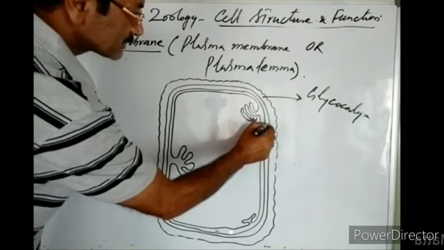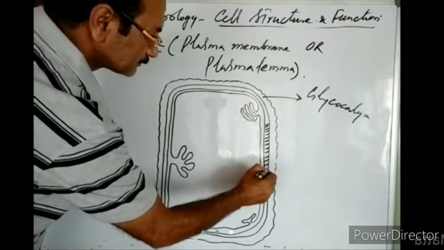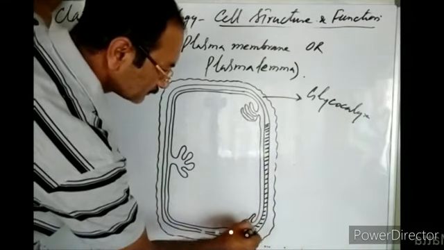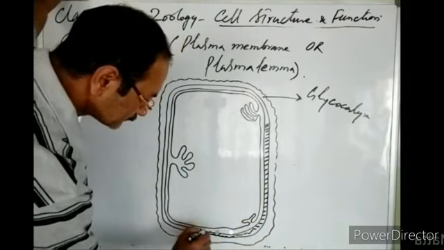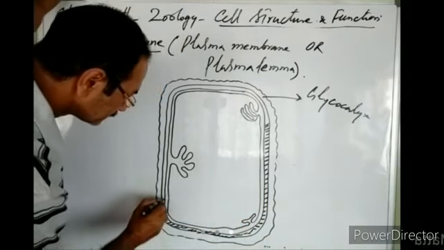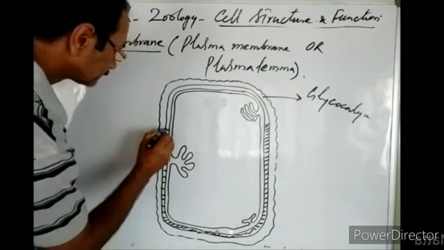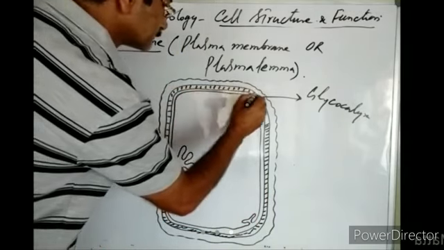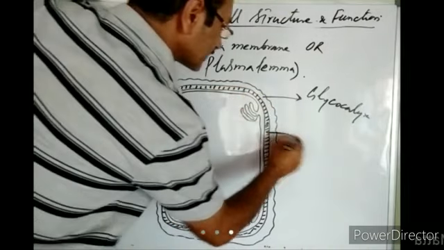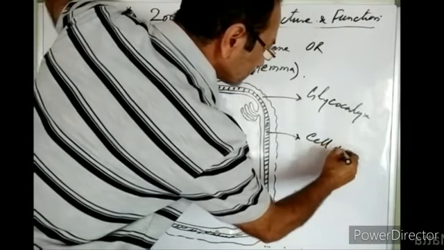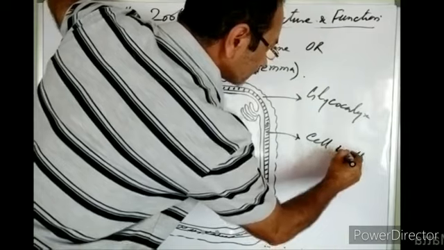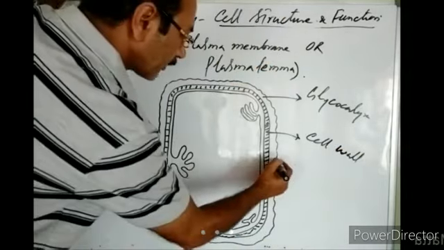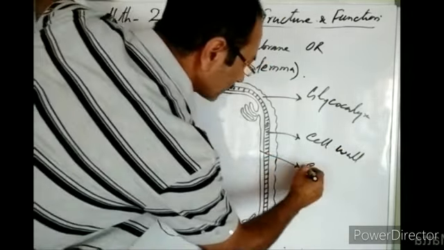Inner to the glycocalyx, there is the cell wall. Inner to the cell wall, there is the cell membrane.